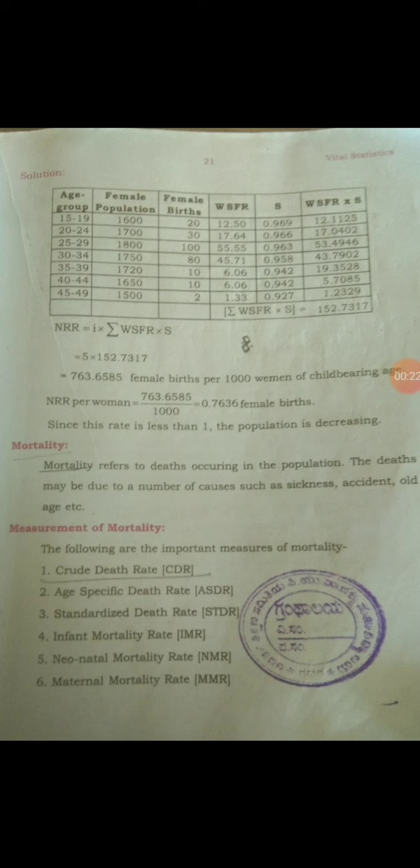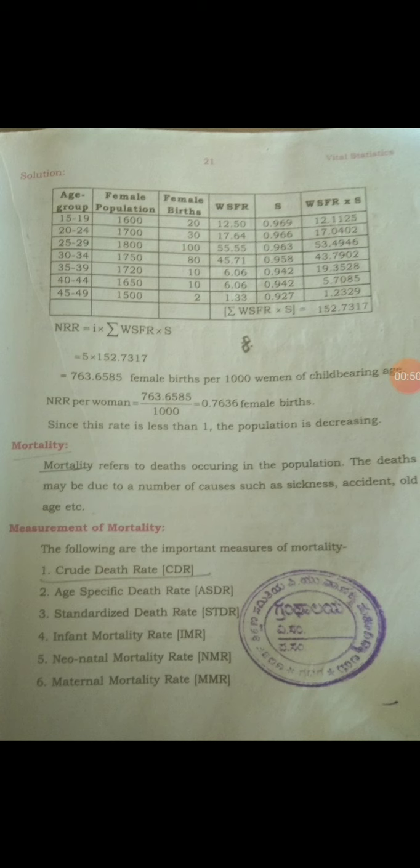Okay, it gives female births per 1000 women. Now we are calculating the NRR per woman. For a single woman, it is 763.6585 divided by 1000, which equals 0.7636 female births per woman. Okay, here concentrate: you get the NRR per woman as 0.7636.